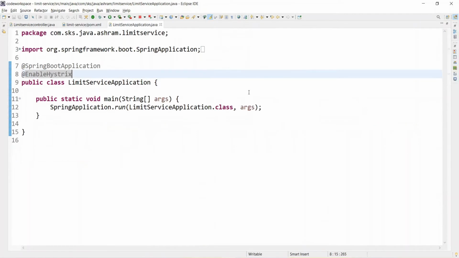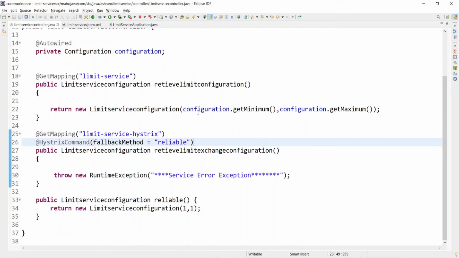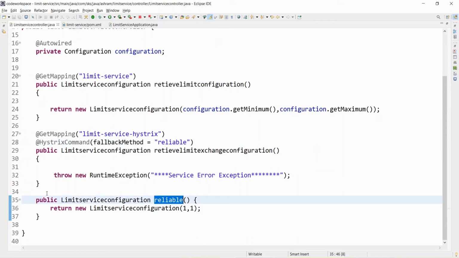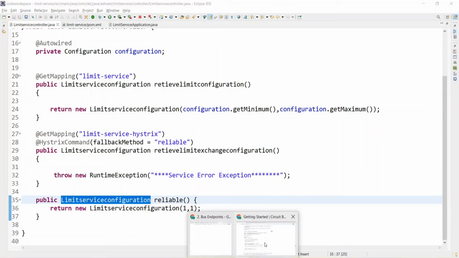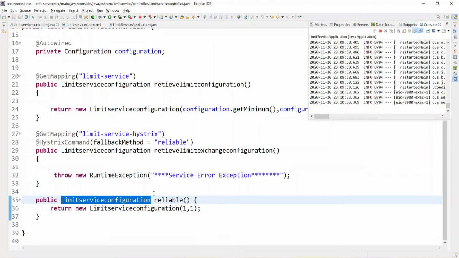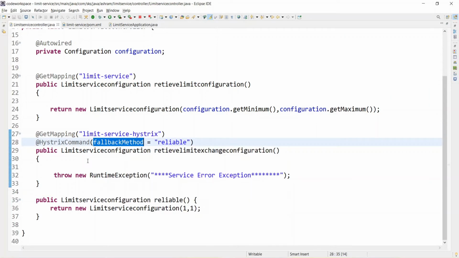Come to the controller, and here the reliable method will get called. Now it should work, right? Limit configuration, so let's see if it is working fine. Yeah, see, now 1 is coming. Earlier the spelling of the fallback method was wrong here. So this is how you can implement fault tolerance.